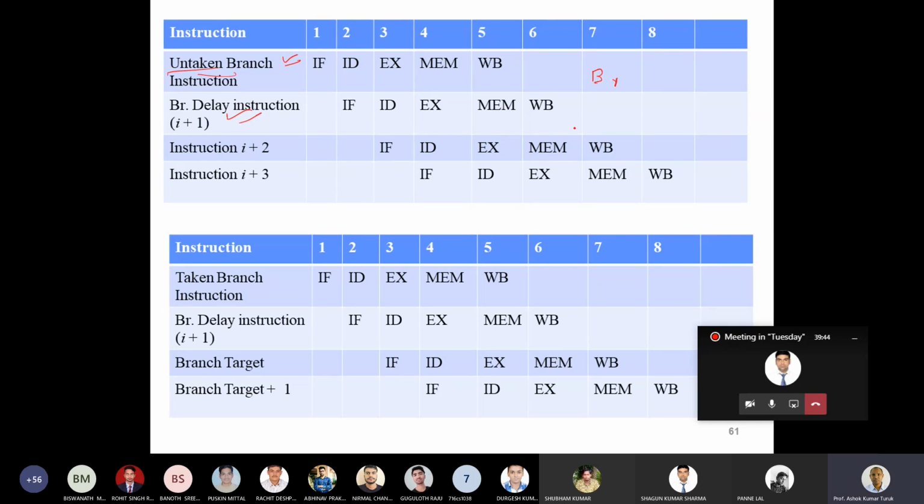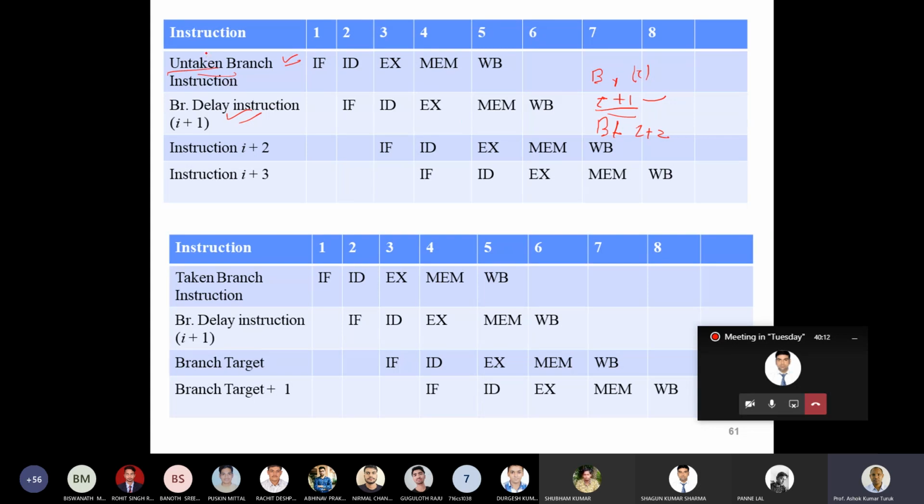So this is my branch instruction. This is my branch target. Between the branch and the branch target, I have put an instruction. This is instruction I, this is instruction I plus 1, and the target is at I plus 2. So between I and I plus 2, I have put one instruction. That instruction will be executed irrespective of whether the branch is going to take place or not.